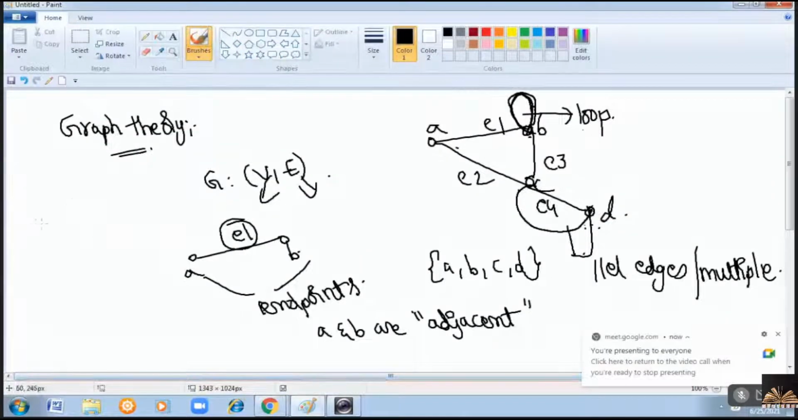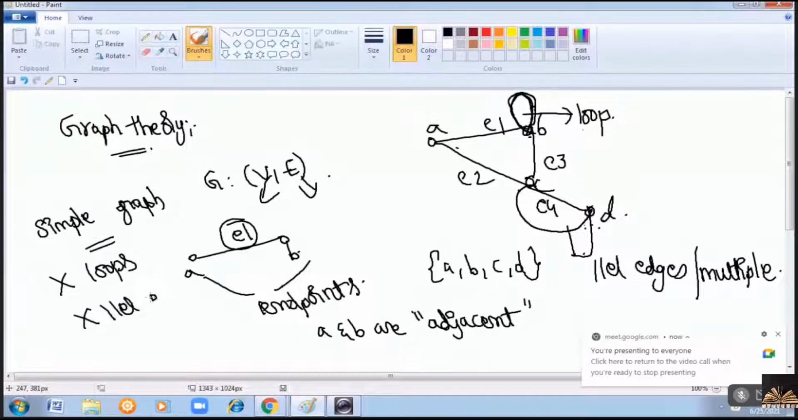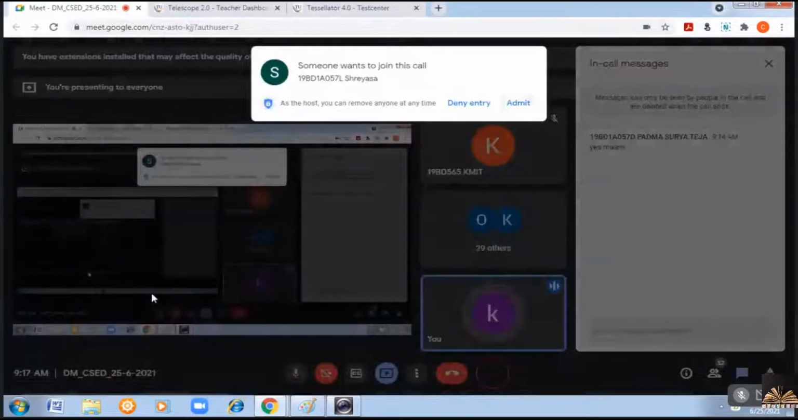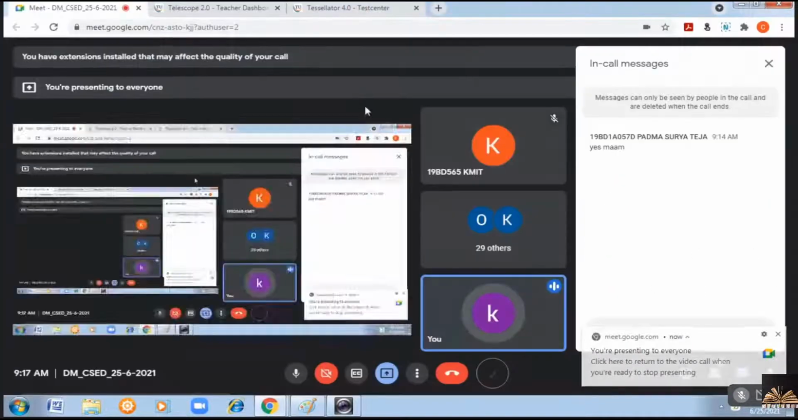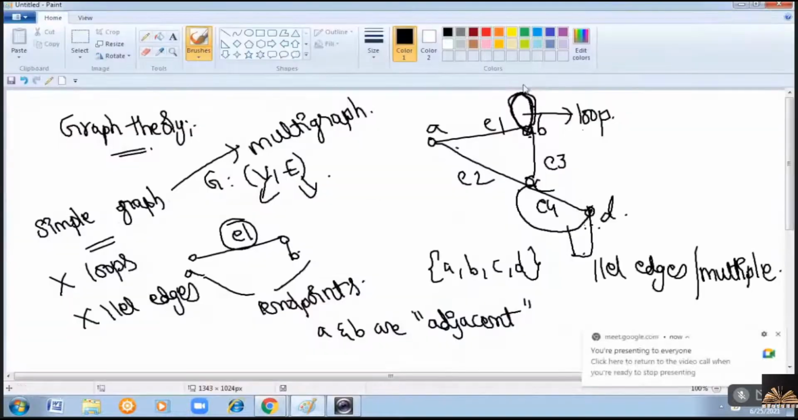Now, coming to the simple graph. A graph with no loops and parallel edges is known as a simple graph. And the opposite of the simple graph is the multigraph, where you can have parallel edges and loops. Parallel edges and loops are allowed in the case of a multigraph.